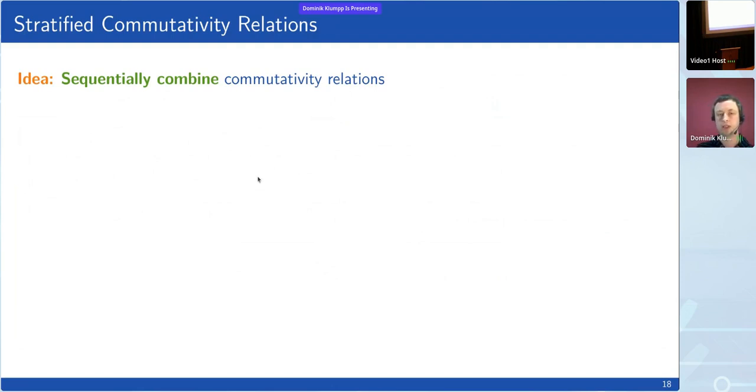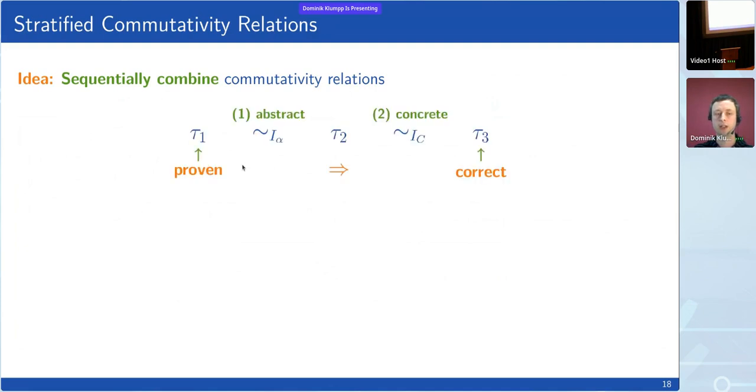So what our stratified commutativity does is to sequentially combine the relations. So we take any trace tau1 that has been proven correct. We swap certain statements up to the abstract commutativity until we reach some trace tau2, and then we decide to switch from the abstract to the concrete commutativity.